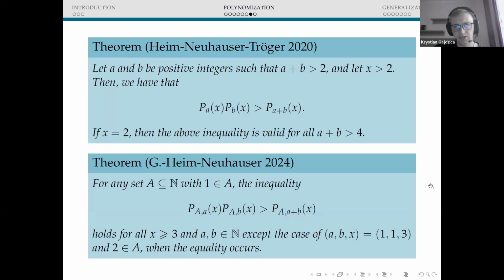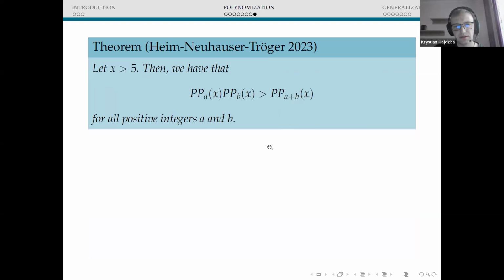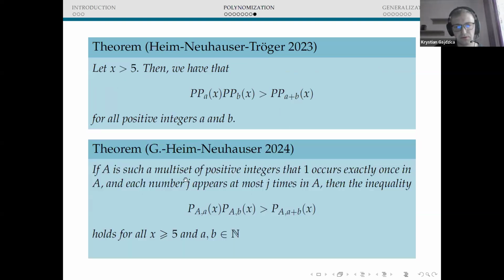Similarly, for the generalization of the result for the plane partition function, we were able to deduce the following, namely if A is such a multiset of positive integers that 1 occurs exactly once in A, and each number j appears at most j times in A. So the border case is the generalization of the plane partition case, because in the case of the plane partitions we have a multiset in which each number j occurs exactly j times in A. This is the result of MacMahon, actually the generating function I mentioned before.